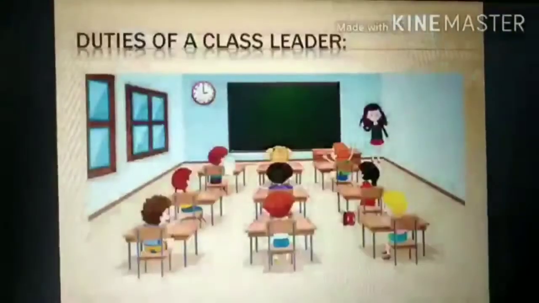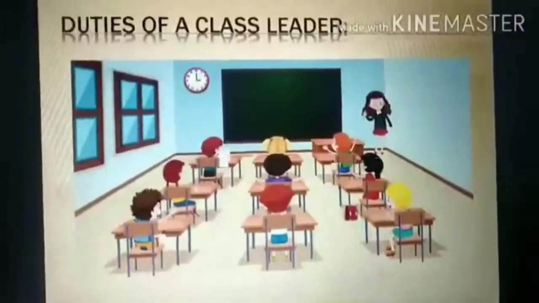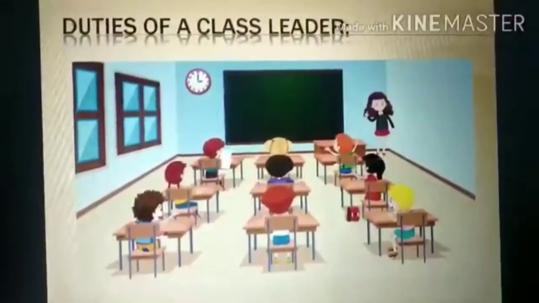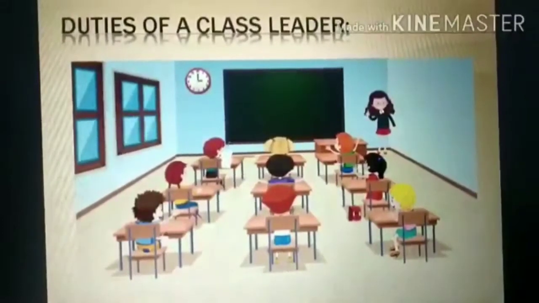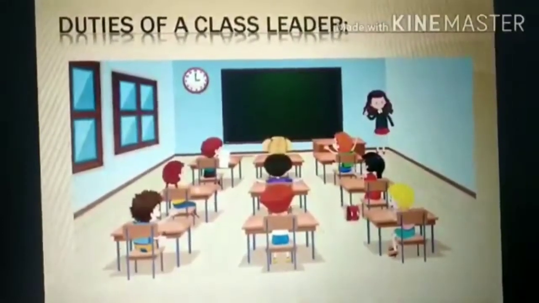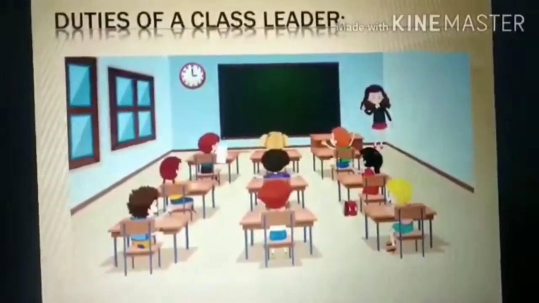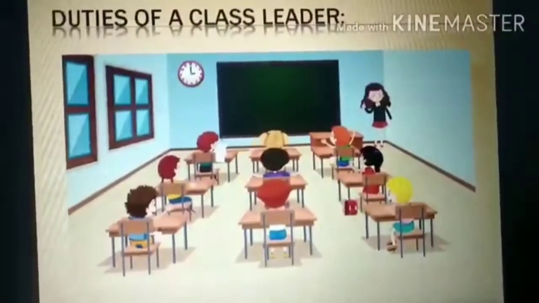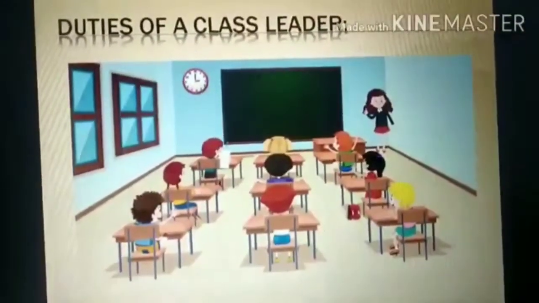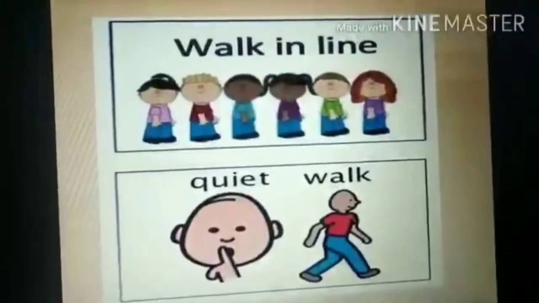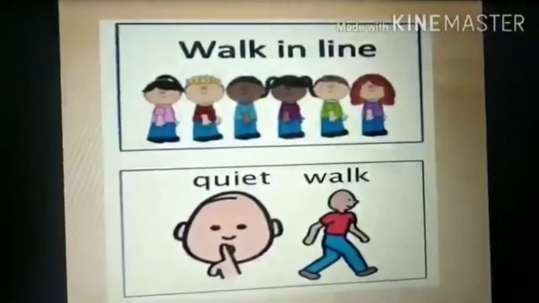Now next is the duties of a class leader. What are the duties of the class leader? The class leader has to perform the following duties. First duty is to maintain discipline in the classroom in a kind, friendly, yet firm manner so that students know how to behave properly and do their work when there is no teacher in class. Isn't it, students? Next duty is to keep the classroom neat and tidy and ensure that everything in the classroom,